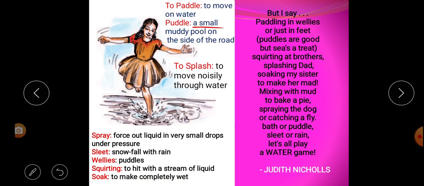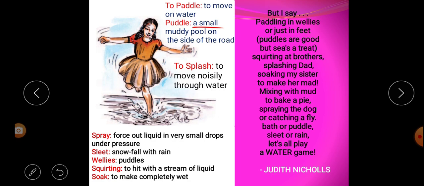Next, to make her mad. That means the poetess says that when she soaks her sister with water, the sister becomes mad. Mad in the sense of irritated, or to make her angry. So this water is used for mixing with mud to bake a pie. Sometimes we mix the water with mud and make small breads and dry them in the sunlight. That's why the poetess says that water is used mixed with mud to bake a pie, or a bun, or bread.